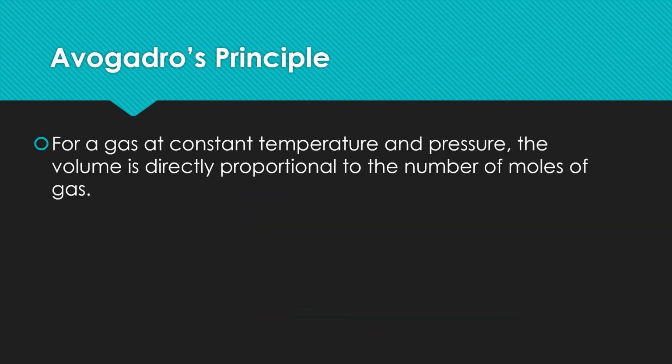The next important principle is Avogadro's principle. For a gas at constant temperature and pressure, the volume is directly proportional to the number of moles of gas. That means if you increase the amount of gas, the volume will definitely increase at constant temperature and pressure.